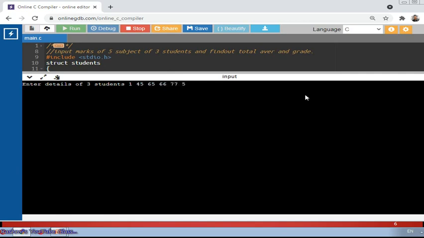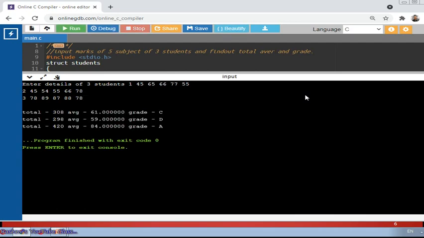Okay, so these are the marks for 5 subjects for the first student. Then the same with the second roll number, then marks of 5 subjects. Just roughly I am feeding the numbers. Third student, marks of 5 subjects. Fine, the job is done. Let's press enter to see the result.